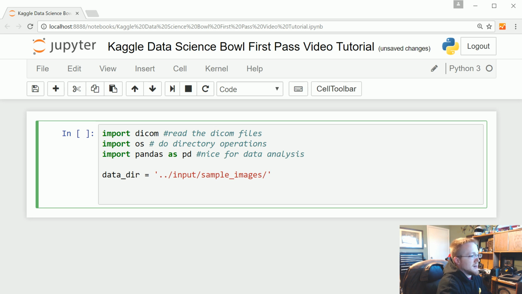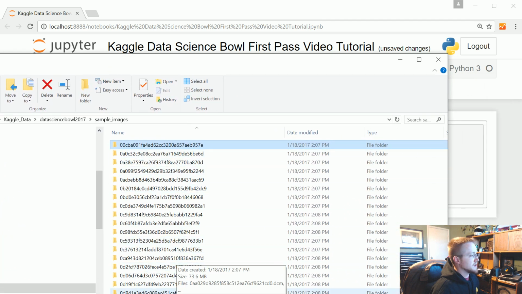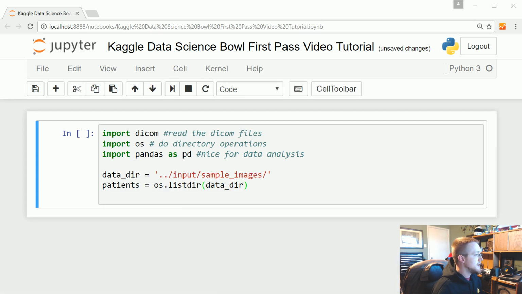So data_dir there, we're going to say patients is just going to equal os.listdir of whatever the data_dir is. So this will just have all of whatever's in that directory. So again, in sample images, it would be all these directories, and each of these directories is that patient's unique ID. So, okay, that's our patients.